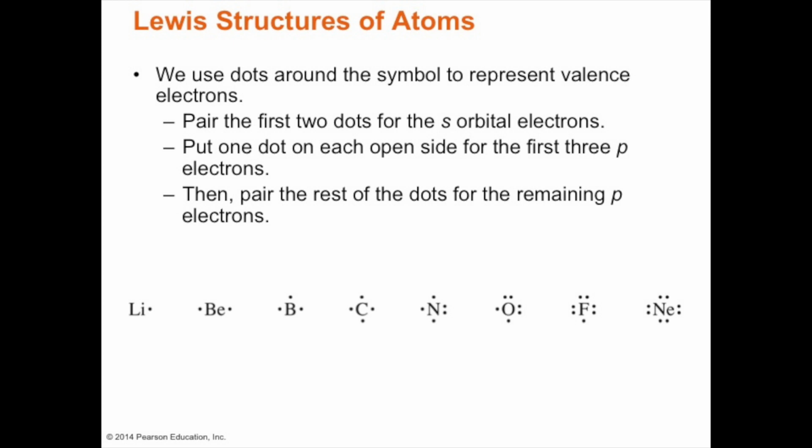But when we go to group 2, we see beryllium with 2 dots to represent the s orbital electrons. Boron, B, has 3 dots, and carbon, C, 4 dots. For nitrogen, 5, oxygen, 6, fluorine, 7, and of course neon would have 8.